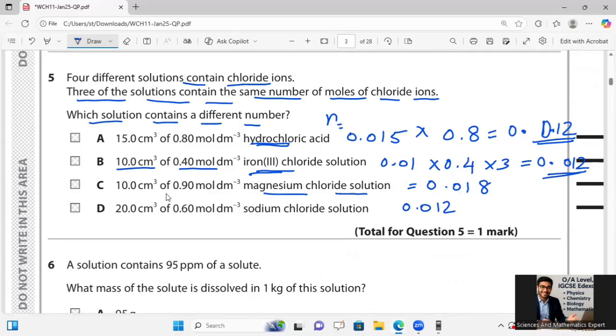So here I can say what he was asking: 4 different solutions contain chloride ions, 3 of the solutions contain the same number of moles of chloride ions. Which solution contains a different number? The different number is option C. So answer C, you should keep in mind that it contains a different number of moles, while all the remaining have the same number of moles.